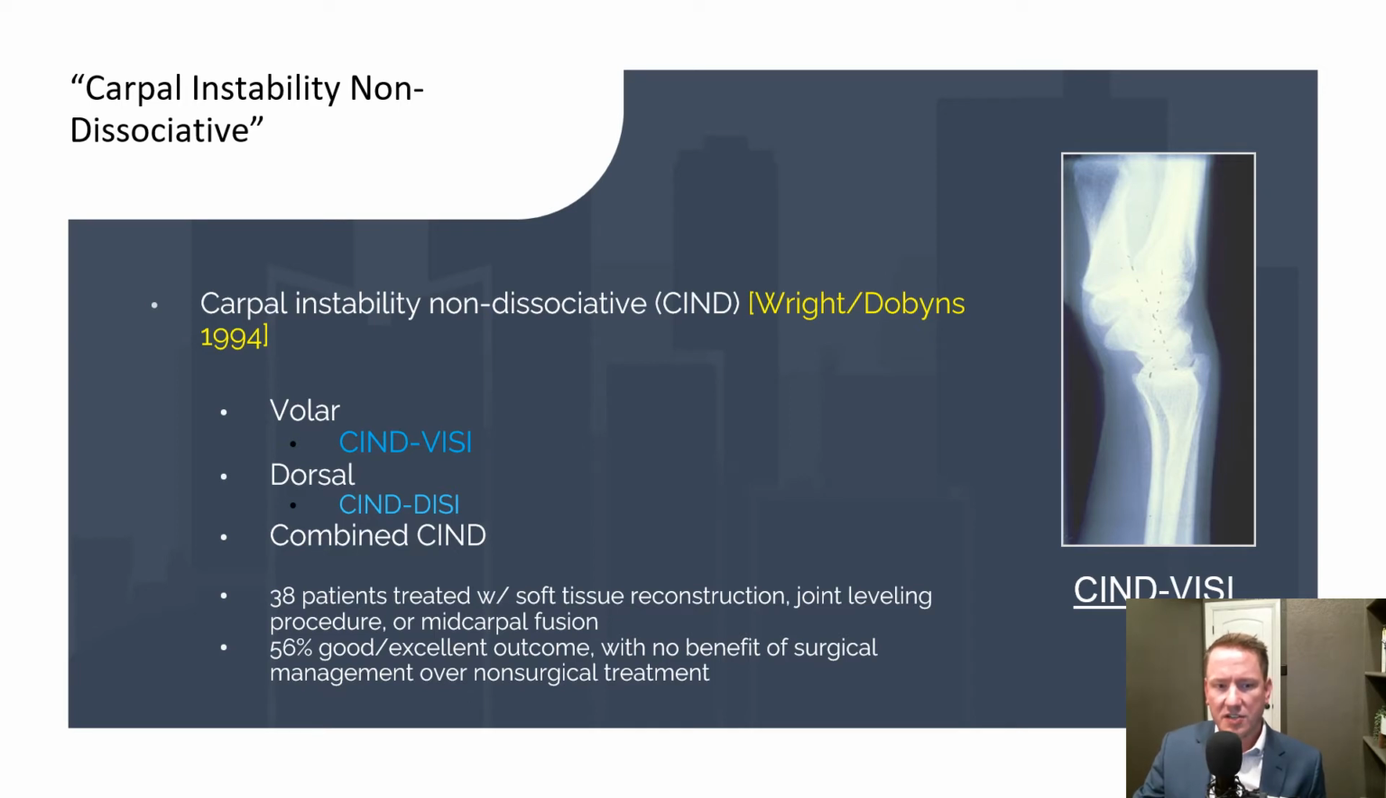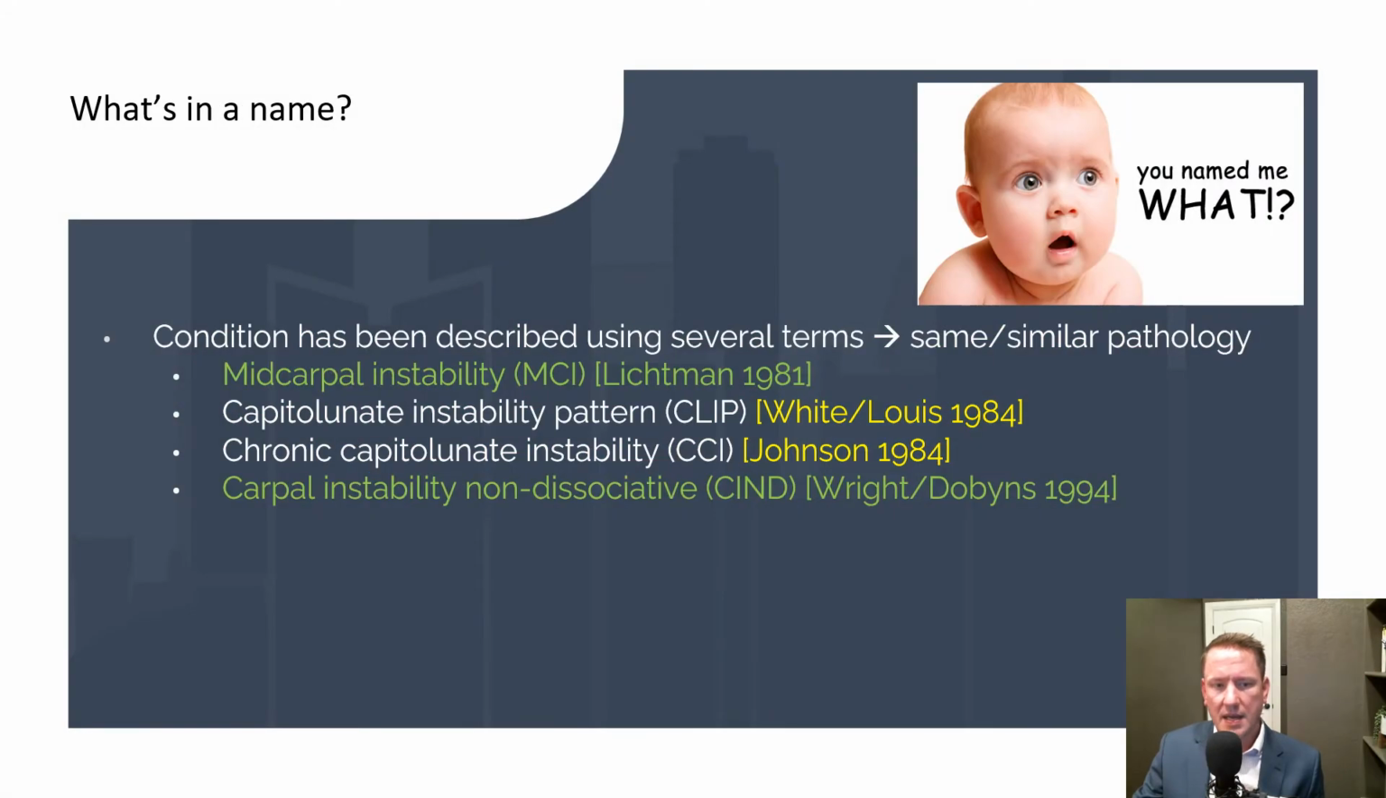The introduction of the terminology non-dissociative was to differentiate this condition from the previously described dissociative carpal instabilities within the proximal row, namely scapholunate and lunotriquetral instability. This condition has been described using several different terminology over the last 40 to 50 years, all describing the same or similar pathology. Midcarpal instability and carpal instability non-dissociative, or SIND, have persisted as the commonly referred to names for this condition.